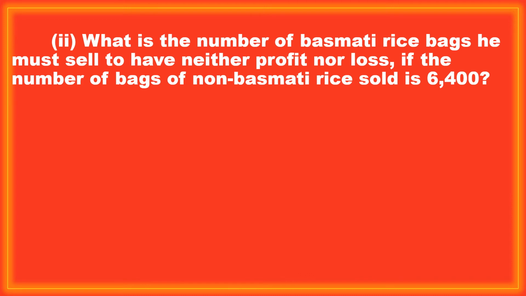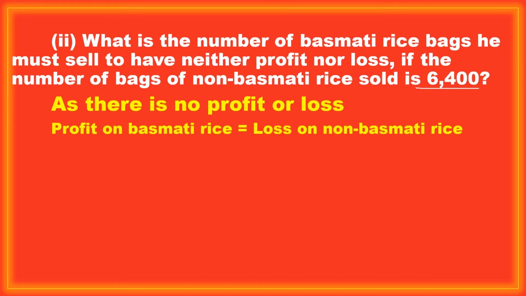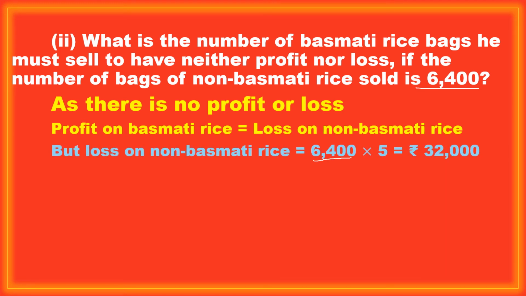Now let us see the step-by-step procedure. As there is no profit or loss, first take the condition he gave: no profit, no loss, and 6,400 bags of non-basmati rice are sold. So there are 6,400 bags of non-basmati rice, and the loss on each bag is 5 rupees. Because we want it for all the bags, for one bag it is 5 rupees, so for these many bags you multiply with 5. So you will get 32,000 rupees.